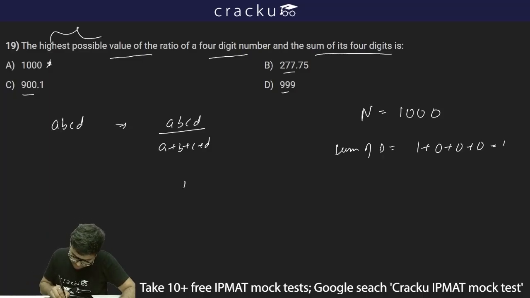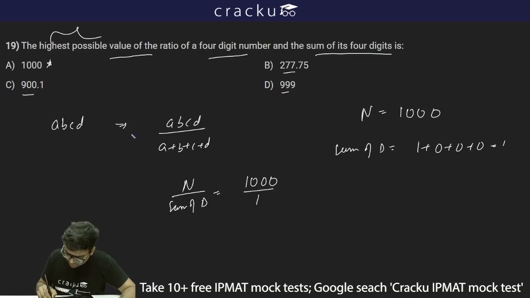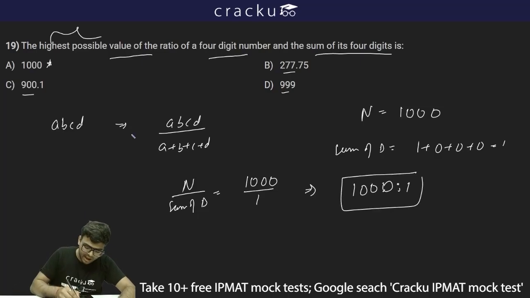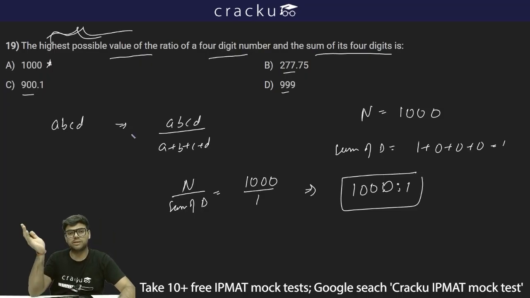Thus the ratio of the number divided by the sum of digits is 1000 divided by 1, and thus this is equal to 1000 is to 1. Thus I find out that the highest possible value of the ratio can be 1000. If the highest possible value of the ratio can be 1000, my option A, 1000, will be the correct answer.